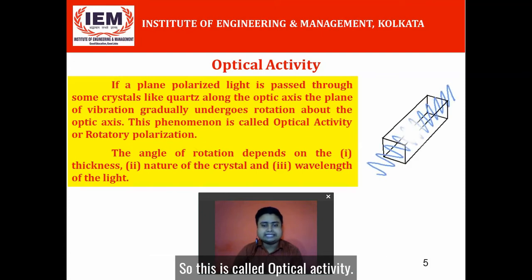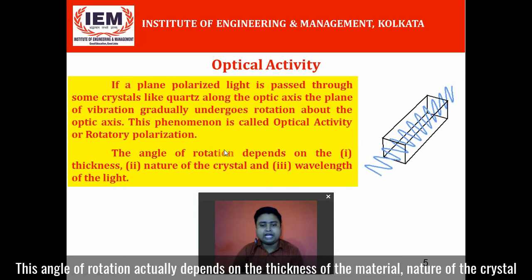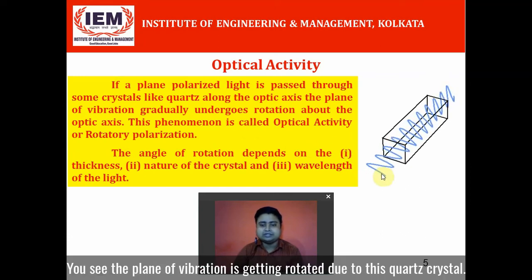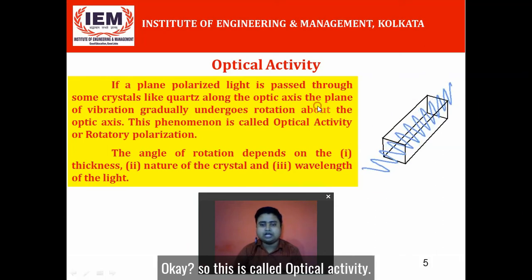This angle of rotation depends on the thickness of the material, the nature of the crystal and the wavelength of the light. You see, the plane of vibration is getting rotated due to this quartz crystal. So this is called optical activity.